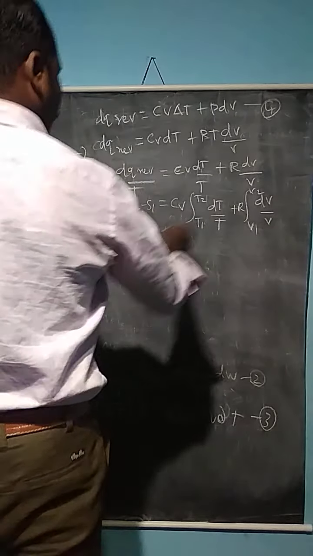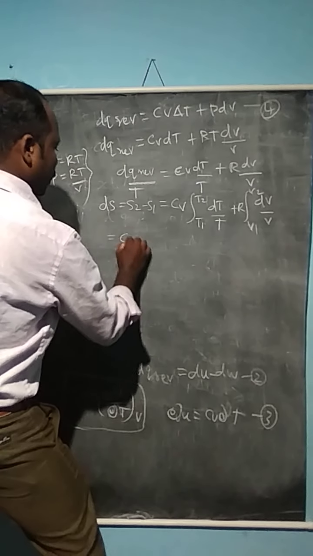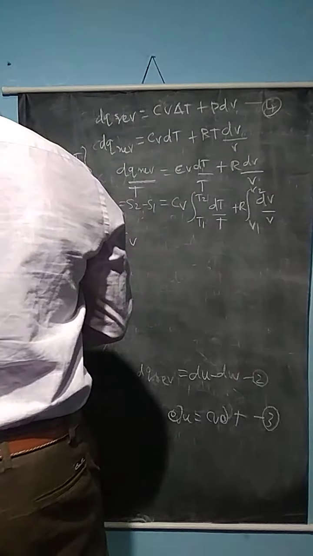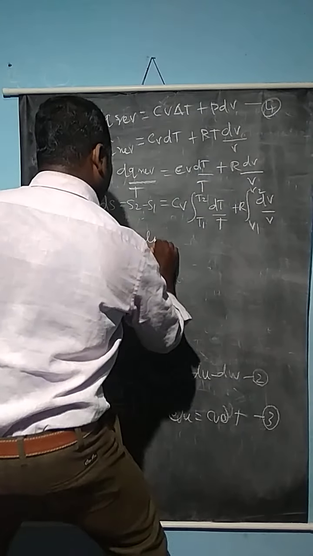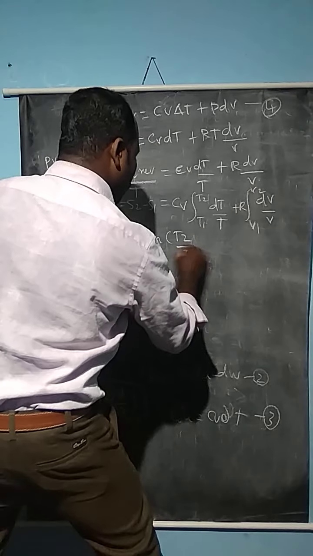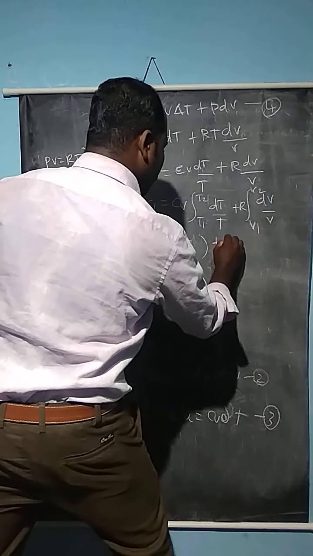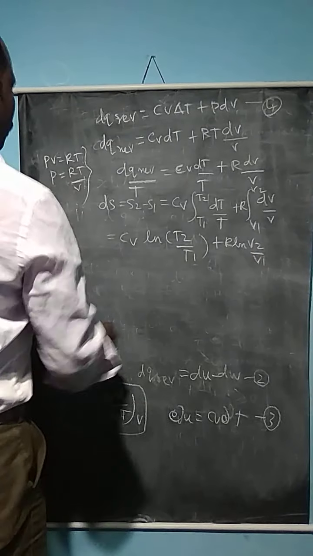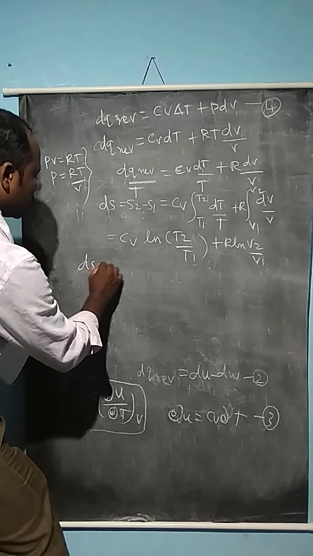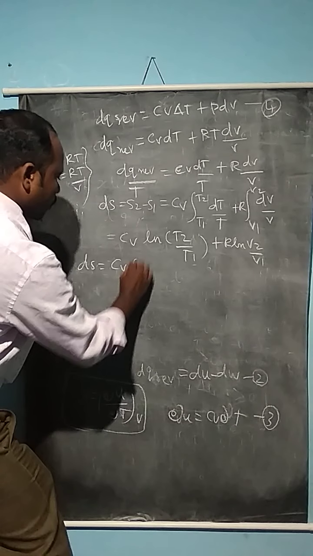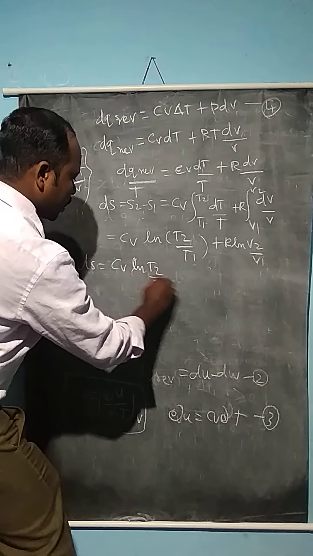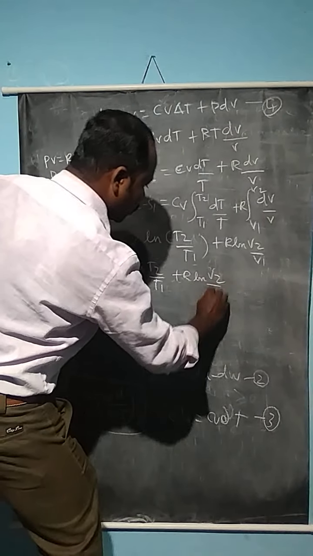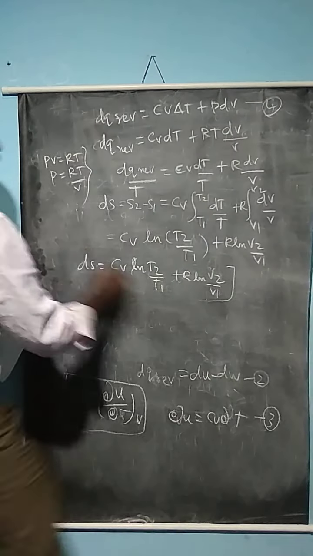So now Cv ln T2 divided by T1 plus R ln V2 divided by V1. So what is the final equation? dS equal to Cv ln T2 divided by T1 plus R ln V2 divided by V1. This is the final equation.